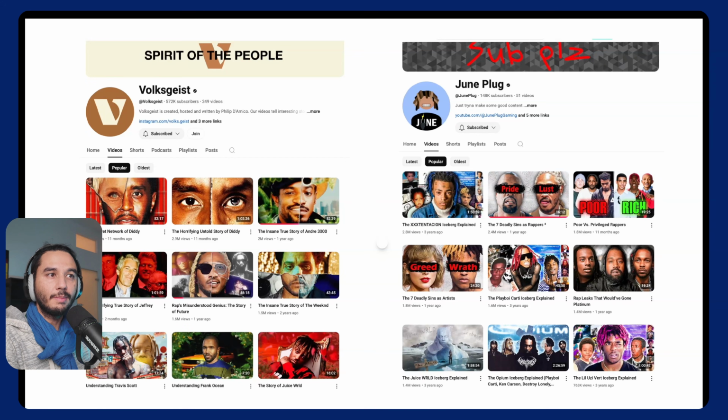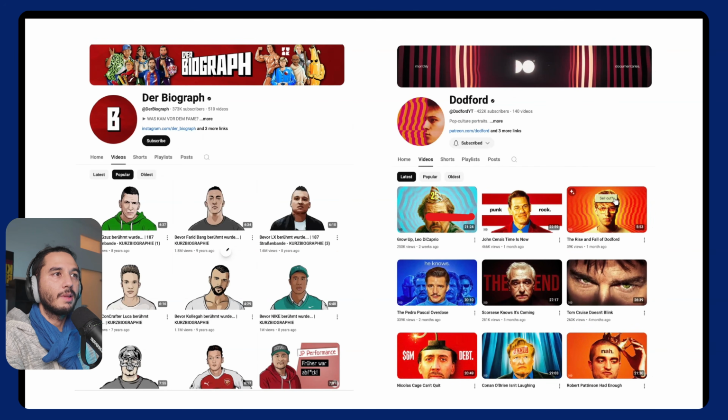In order to speed up our research part, we have to understand first titles and thumbnails. If you look at those two channels, it's pretty obvious how the structure is. We don't need to ask LLM because it's quite clear. We have the artist, and in terms of the title, it's also a very straightforward pattern. This pattern applies to all those biography channels or subject first channels. It's basically always the same pattern.